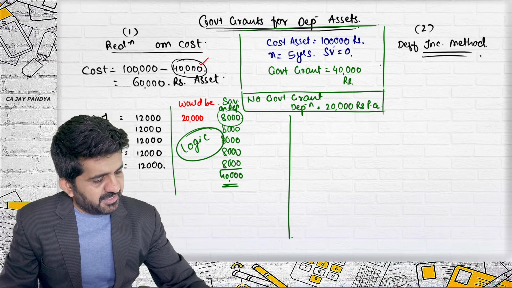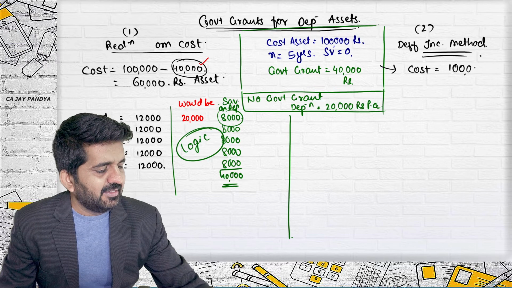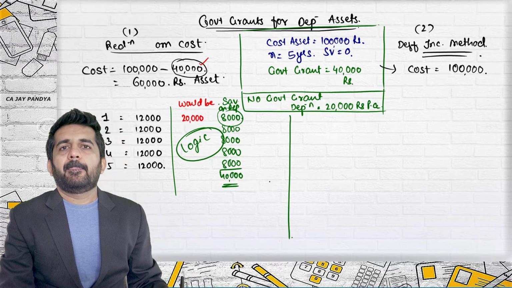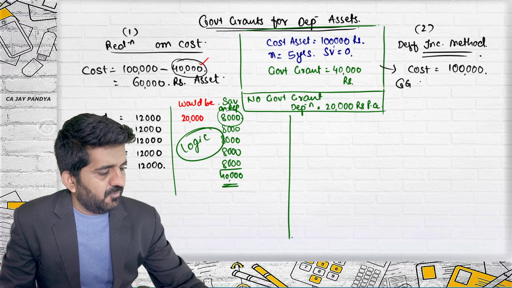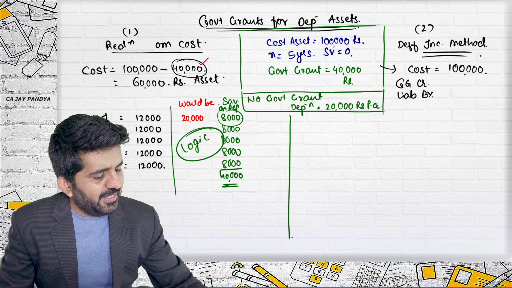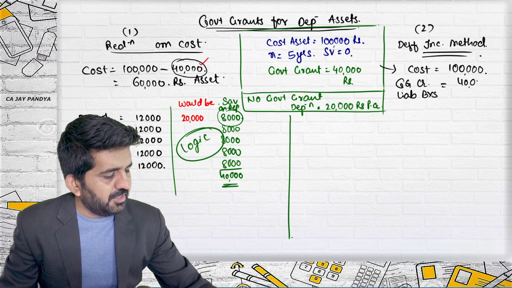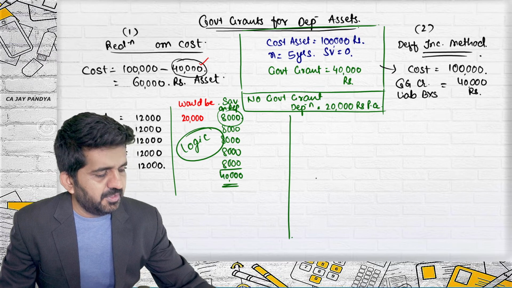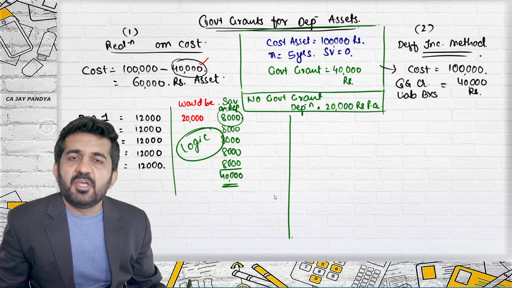What will happen in this case? The cost will remain 1 lakh. Government grant will be credited to the liability side of the balance sheet by how much? 40,000 rupees. How many years is this asset to be depreciated? 5 years.